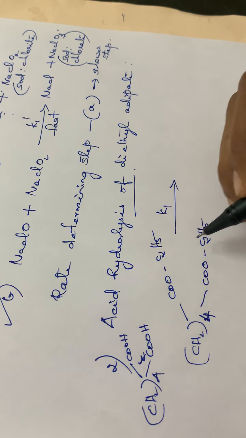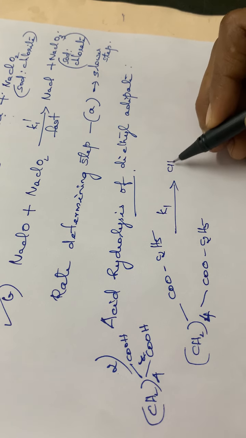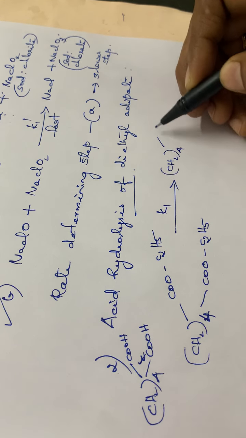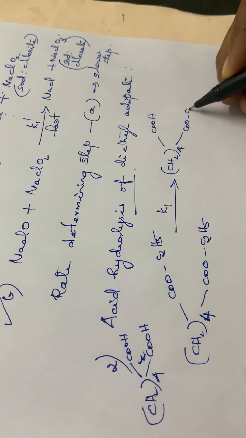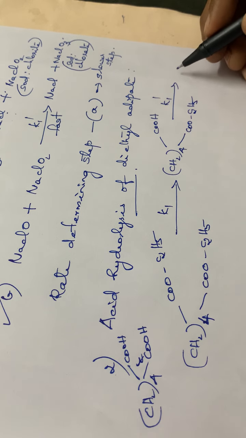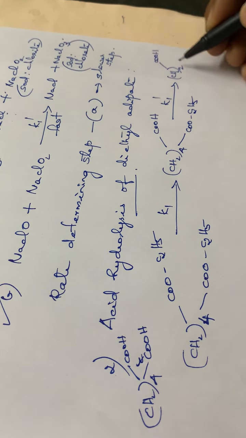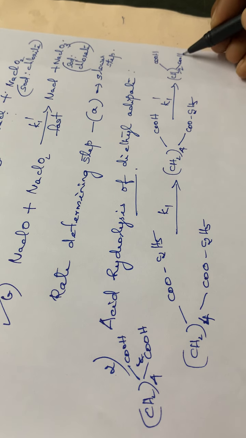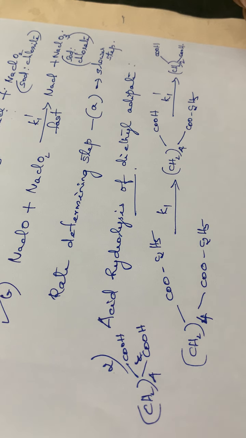In the first step, one of the ester groups will be hydrolyzed to form an acid group. So CH2 4 times COOH, then again COOC2H5. Then in the second step, it is K1 dash. It will be CH2 4 times, both the groups becoming acid, COOH. So this is the acid hydrolysis of diethyl adipate.